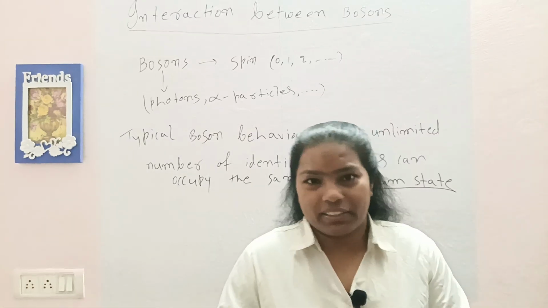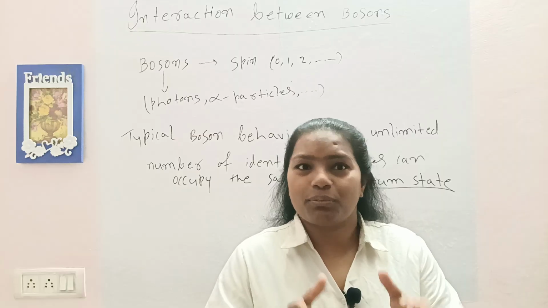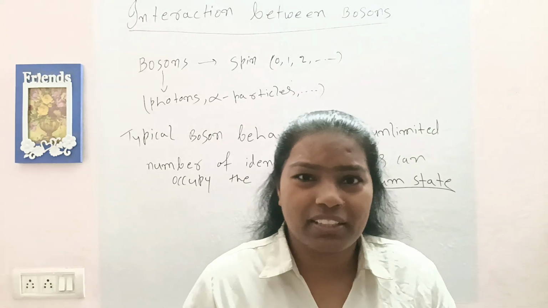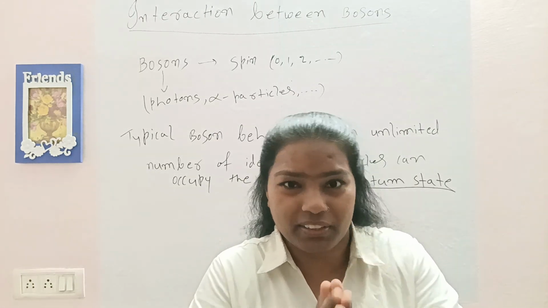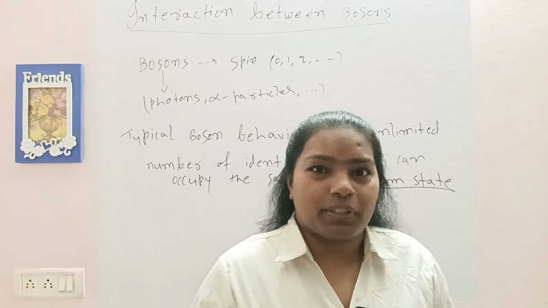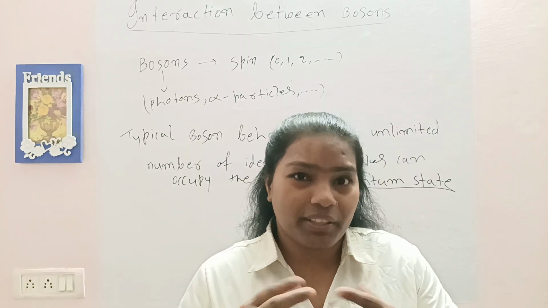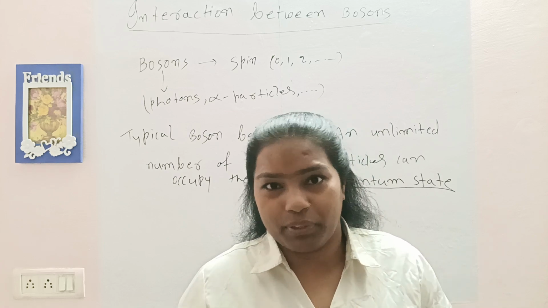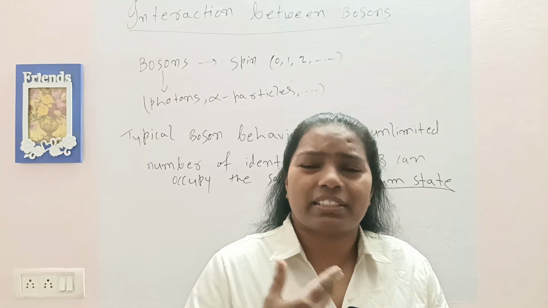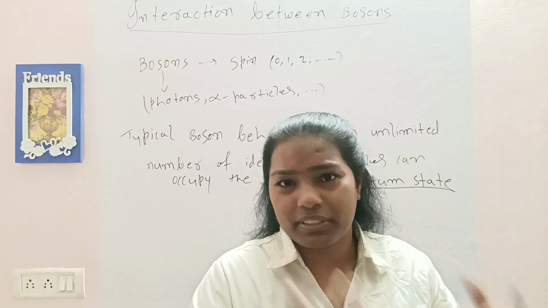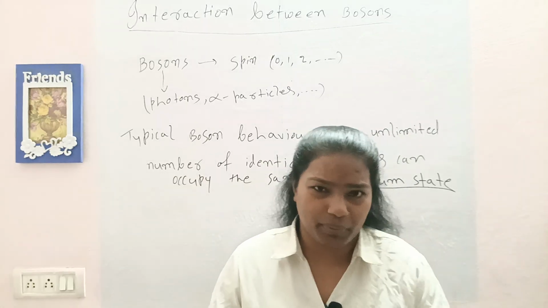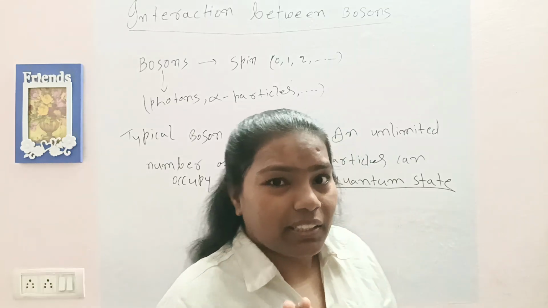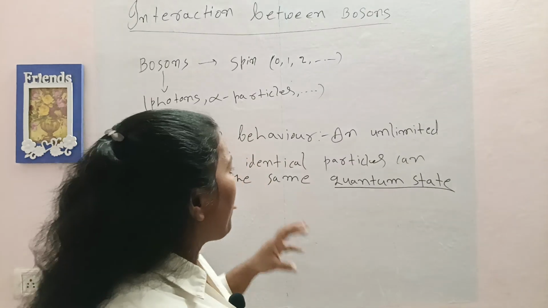Now let's try to understand it. First of all, we have to understand what a quantum state is. A quantum state is something that contains the entire information about that particle. For example, if we say that we know the quantum state of a particle, then we must know everything about that particle: its momentum, its energy, its spin, its wave function, its space-time coordinates. Whatever information about the particle can exist, it will be in that quantum state.